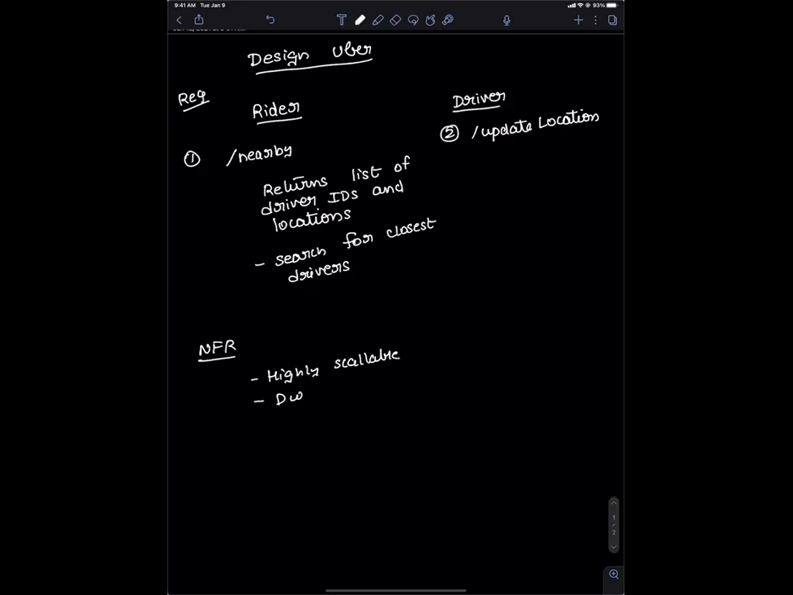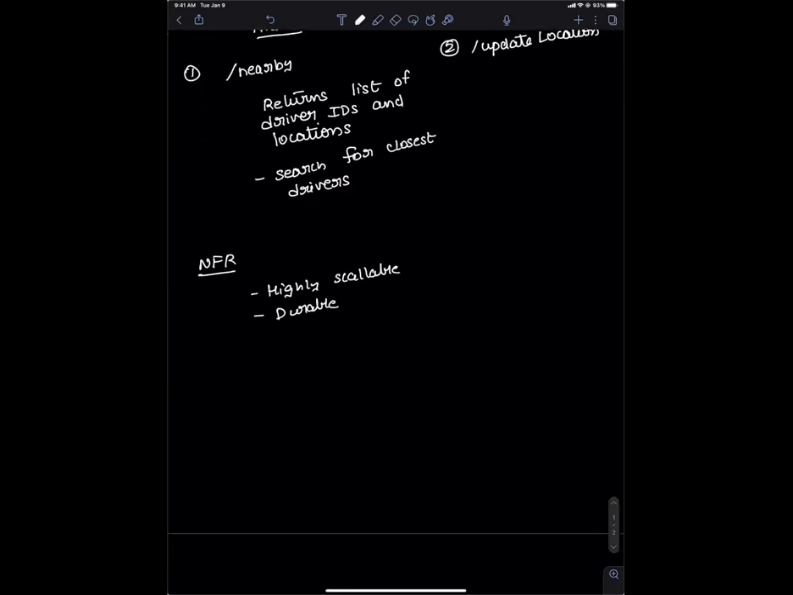Once you update the location, that location should be durable. Durable in the sense that the data you are updating, the location you're updating, should be saved. If the driver is sending its location and you miss a few locations, that's not bad. That's not what I mean. I'm saying that suppose the driver stops for some time and just sends the location, that location should be there on my system always. It should not be lost.